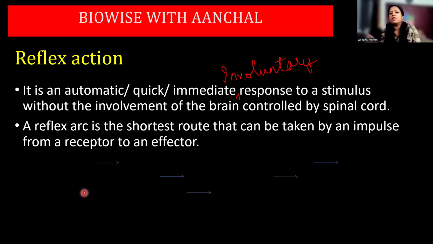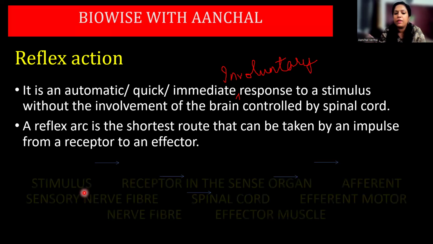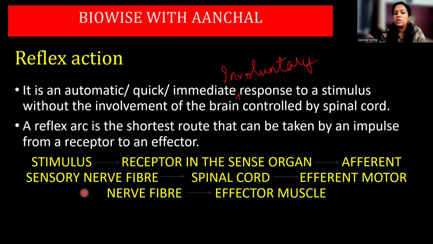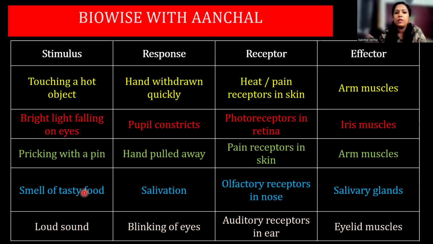A reflex arc is the shortest route that can be taken by an impulse from a receptor to an effector. Now, what is this route? Stimulus, receptor in the sense organ, afferent sensory nerve fiber or neuron, spinal cord, efferent motor nerve fiber or neuron, and then the effector muscle. So, learn this pathway also. Very important.